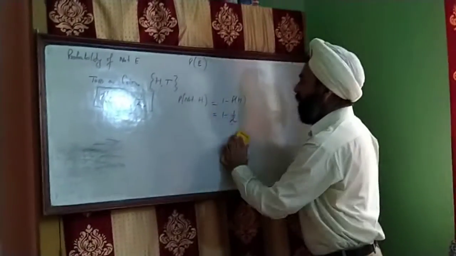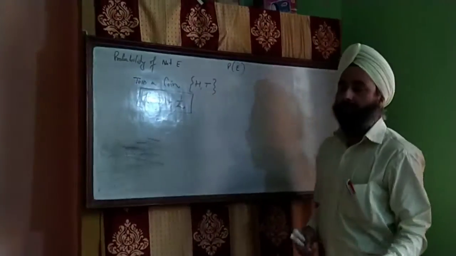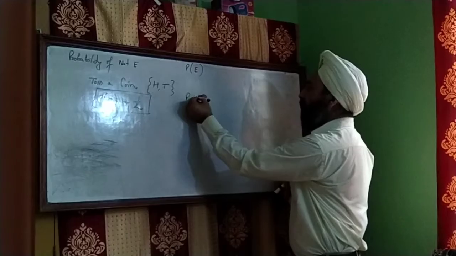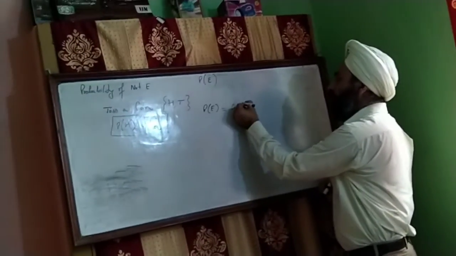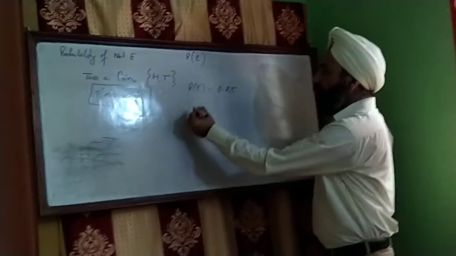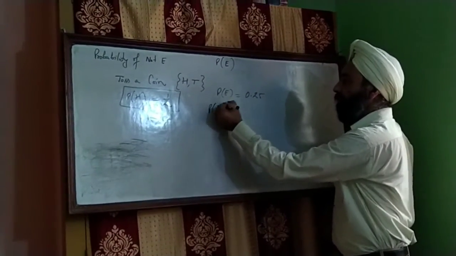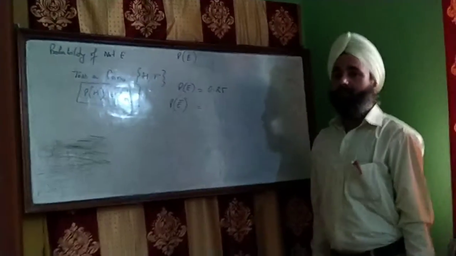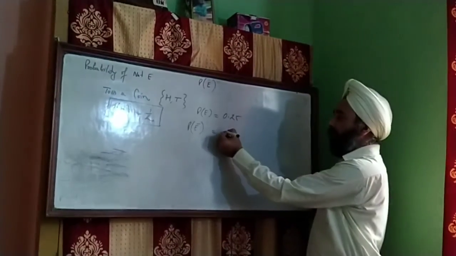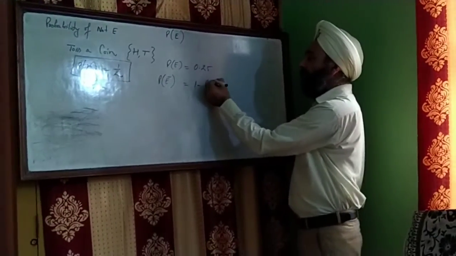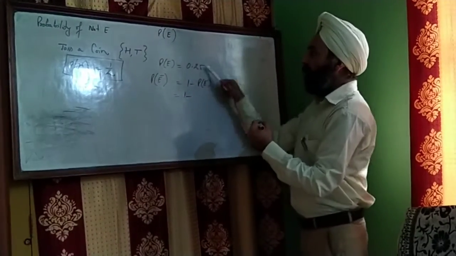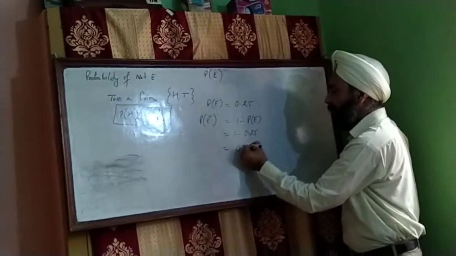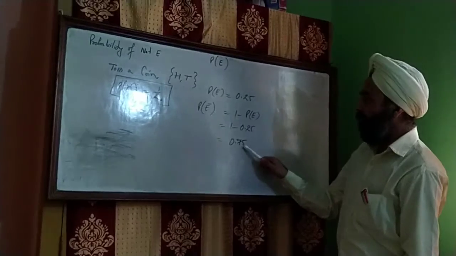If we are given probability of happening an event, then we can find out probability of not happening the event by the technique: probability of not happening the event is equal to 1 minus probability of happening of the event. Suppose probability of an event is 0.25 and we have to find the probability of not happening an event. Probability of E equals 0.25. Now probability of E bar, that is not E, will be 1 minus probability of E. That is 1 minus 0.25, that is 0.75. This one is the probability of not E.